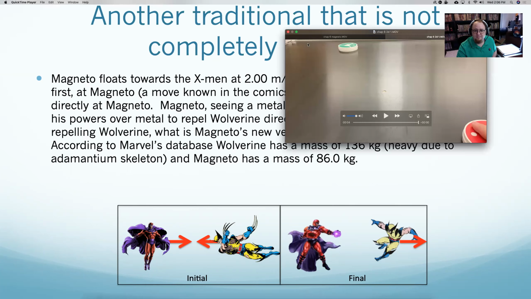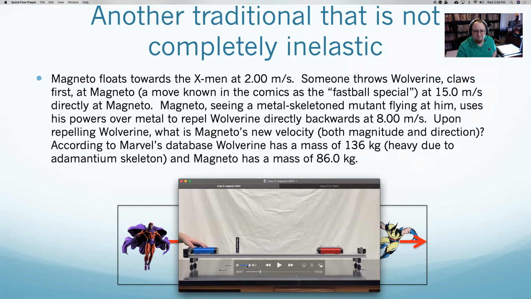Basically, this is my problem. I kind of swapped the colors here, but this red one will be Wolverine, who weighs more. He's coming in. Okay, let's try it again. And they'll bounce off each other. Magneto might be pushing Wolverine, Magneto here being the blue. But the question is, how fast does Magneto go afterwards? Just looking at it like that.